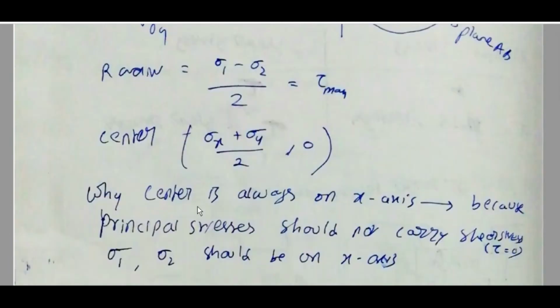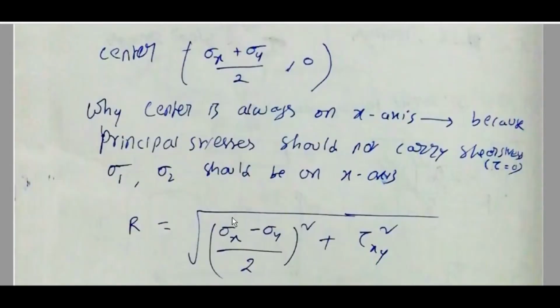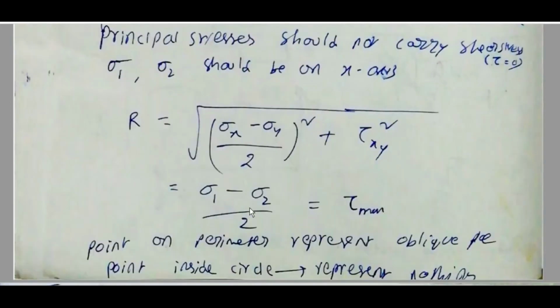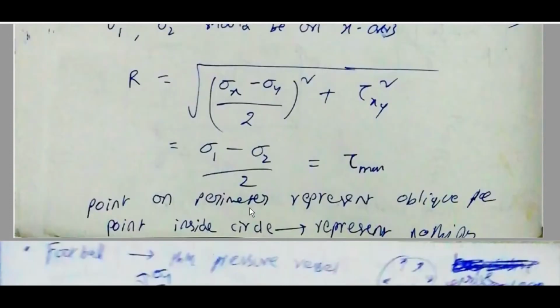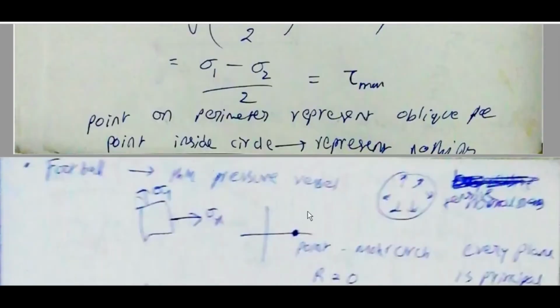Why is the center always on the x-axis? Because principal stresses should not carry shear stress, so tau is equal to 0. Sigma 1, sigma 2 should be on the x-axis. R is equal to root of sigma x minus sigma y by 2 whole square plus tau xy square, which is equal to sigma 1 minus sigma 2 by 2 is equal to tau max. A point on the perimeter represents an oblique plane. A point inside the circle represents nothing.